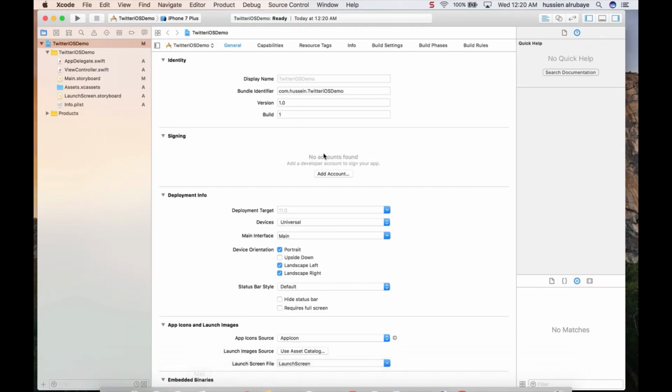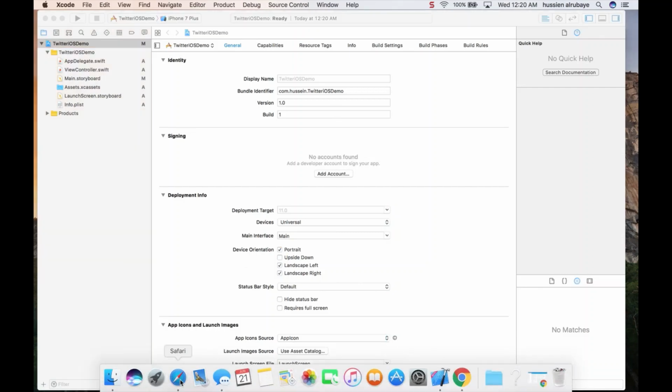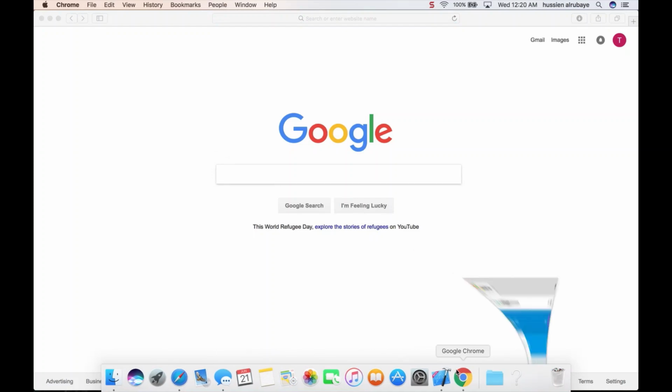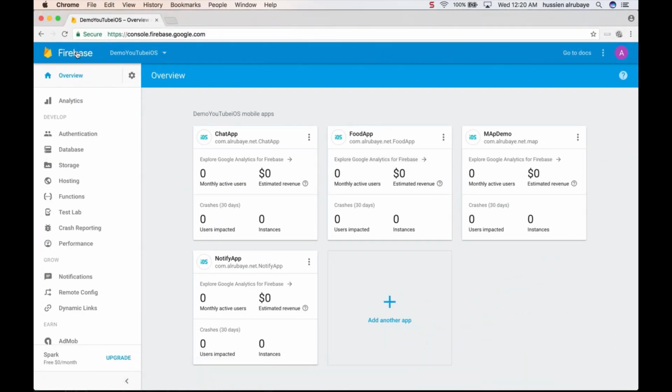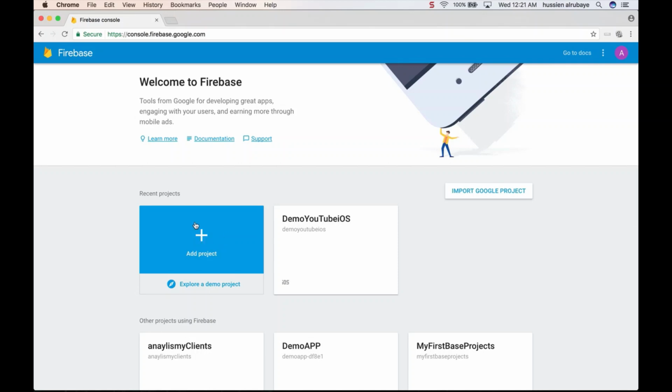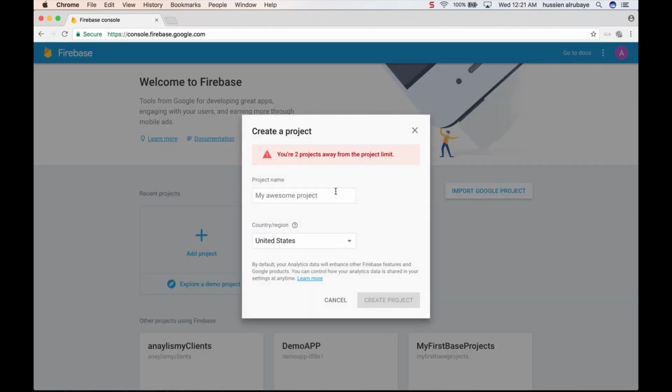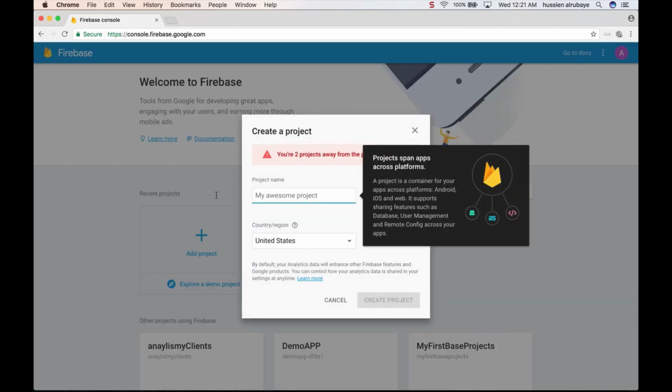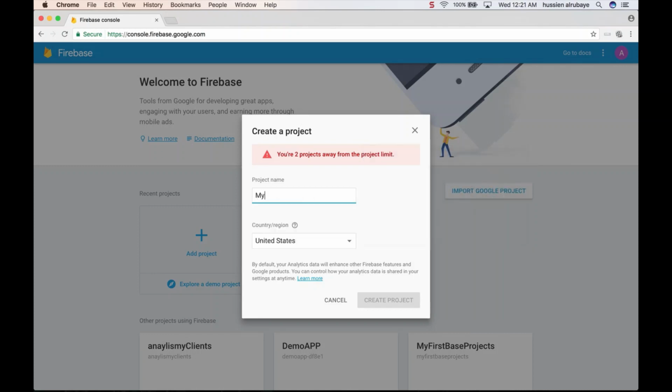You just go to the Google Firebase console, which is this console, and start to create a new project. So click on add a new project. Then you name it, for example, I named this project my iOS apps. You could give it any name that you would like to give your project.